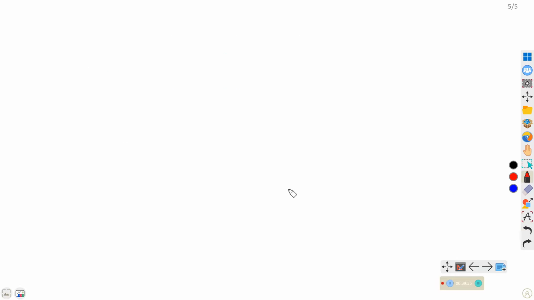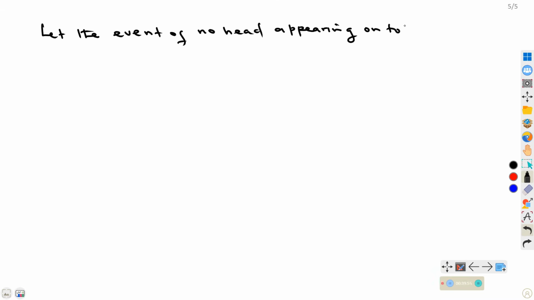Let us talk about that, and we shall let the event of no head appearing on top be, for example, capital B. So what will be the elements in this set here? Where do we have no head?